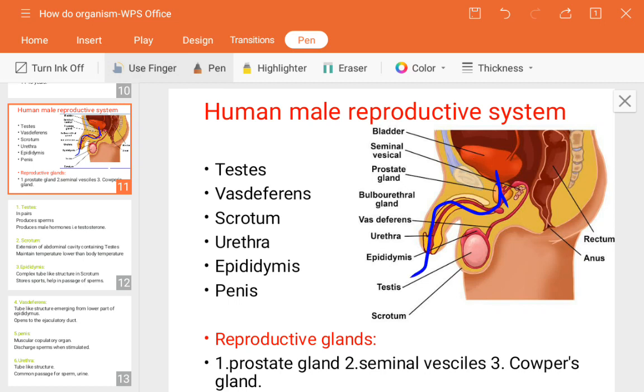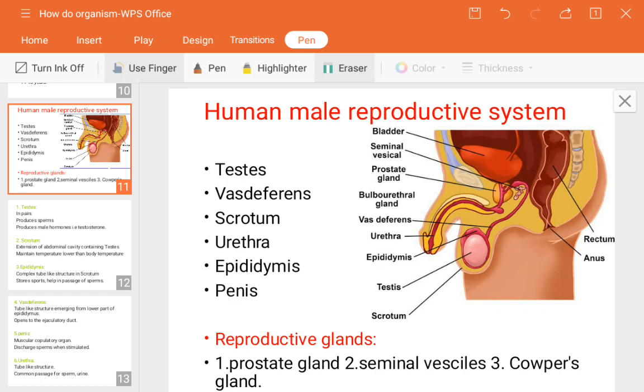This is connected or present inside the penis, and because it is connected here to the urinary bladder, and again to the vas deferens, then towards the epididymis, then the testes, it is a common passage for both sperm and urine.